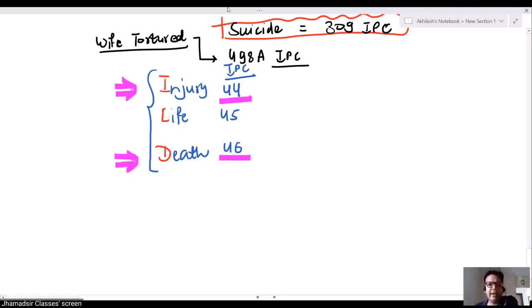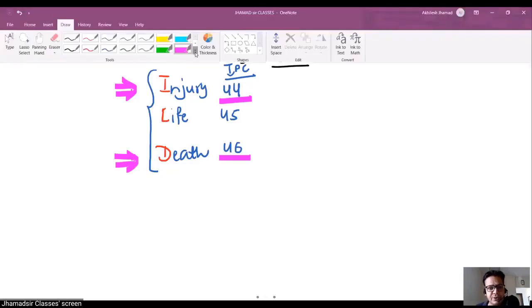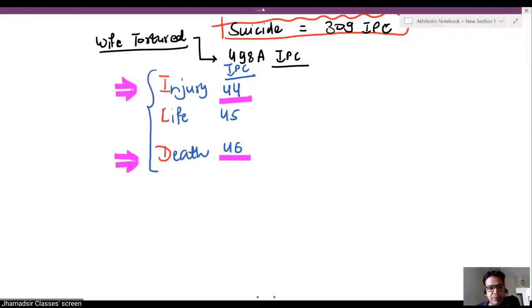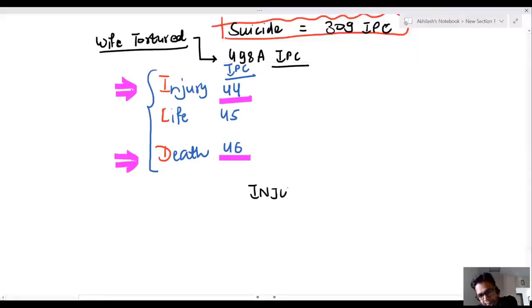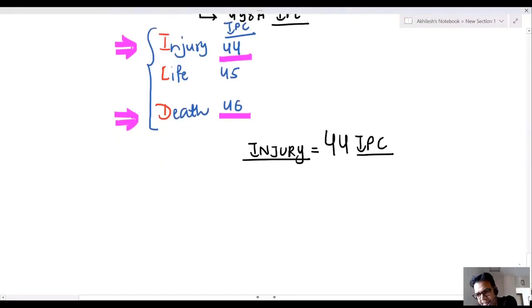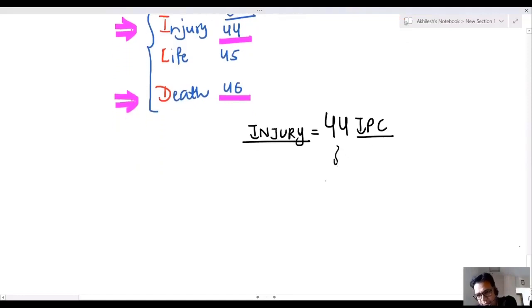Injury, life, and death. Now, sir, what is injury? Injury is 44 IPC. It involves 4 components.